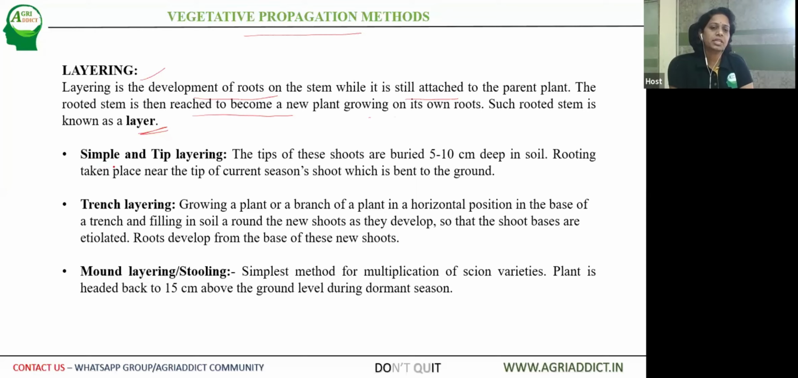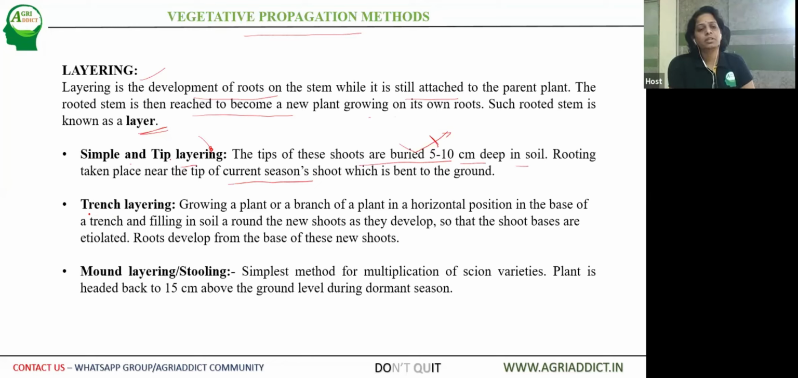We have different deviations under this layering. The first one is simple and tip layering. So the tips of the shoots are buried 5 to 10 centimeters deep into the soil in case of tip layering, whereas in case of simple layering, just the shoots are bent and the tip is exposed above the ground. But in tip layering, the shoot tip is immersed into the soil. So that is the only difference. Then rooting can take place in the current season shoot, which is bent to the ground. The examples are given in the next slide.